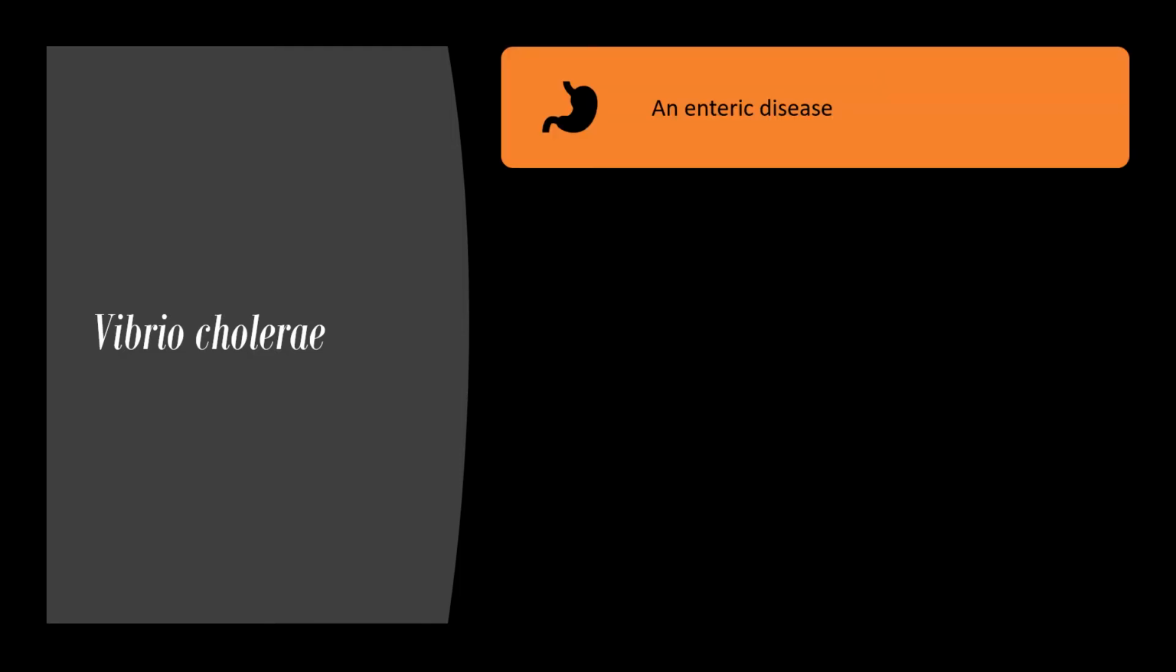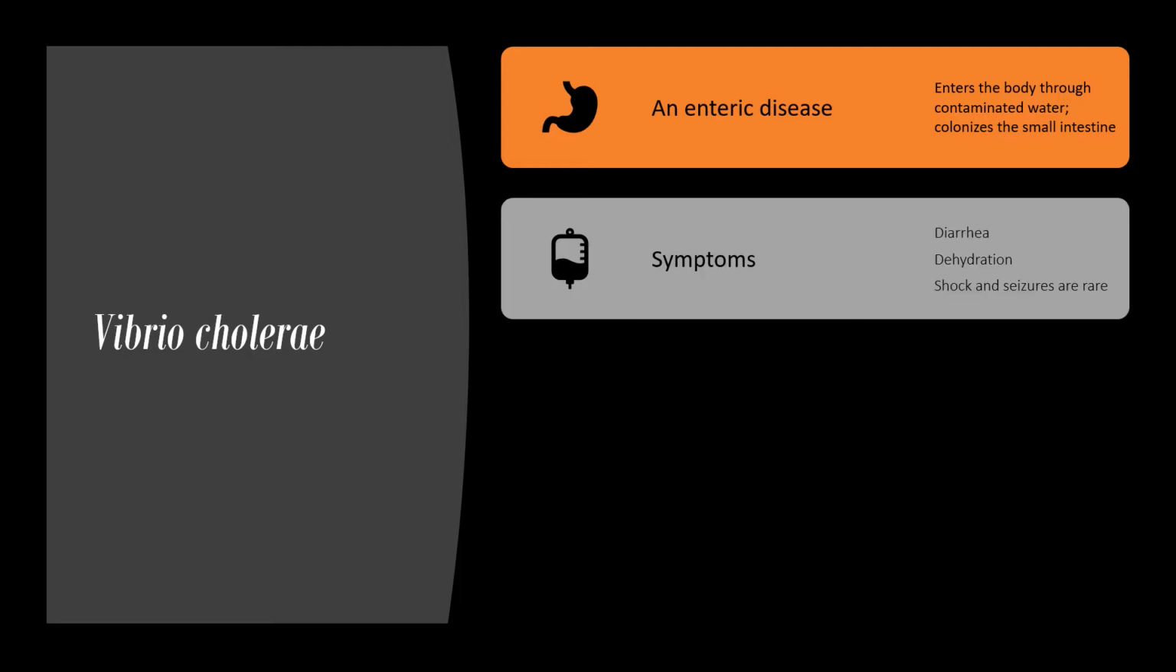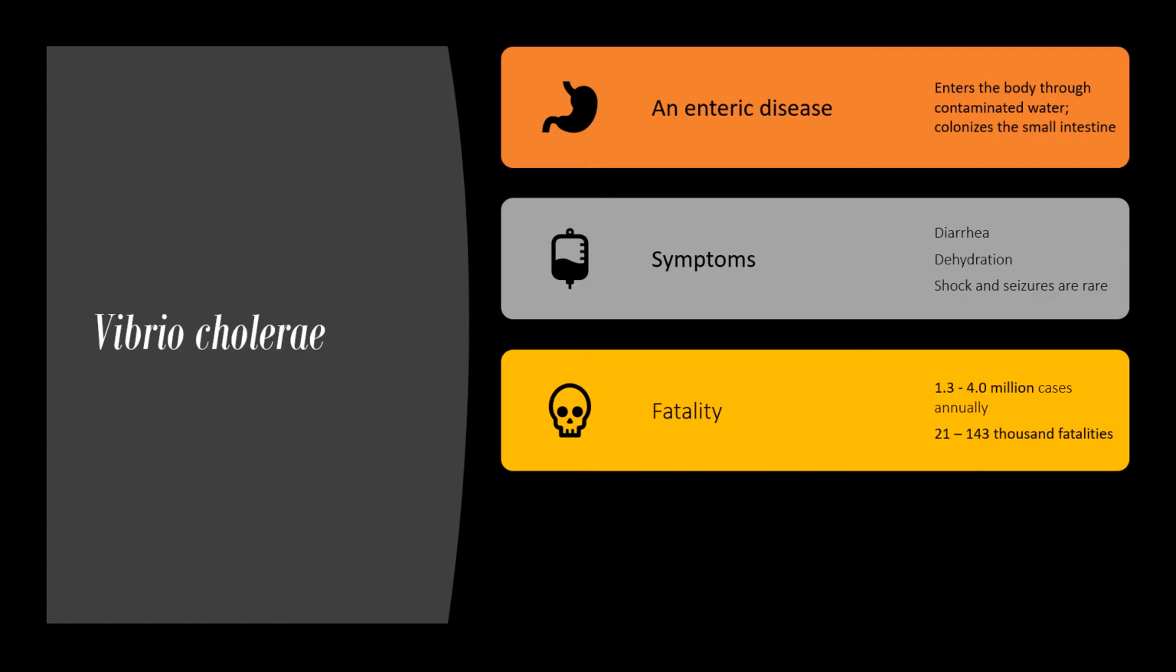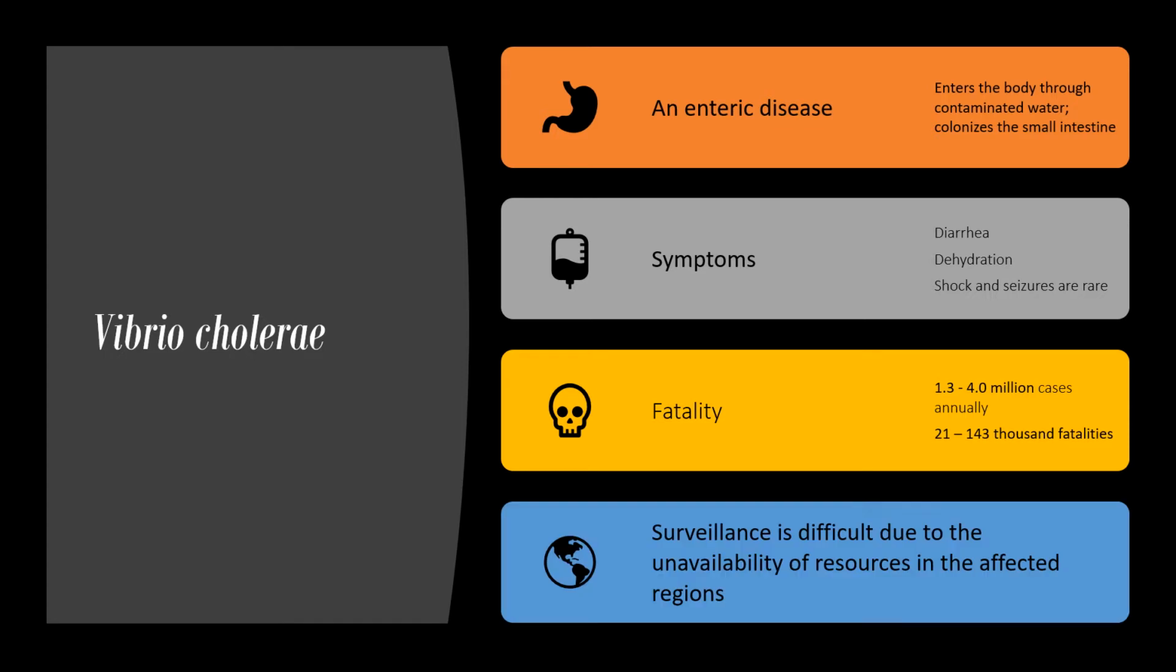Vibrio cholerae is a bacterium responsible for the disease cholera. It is an enteric disease, meaning it infects and colonizes the intestines. It spreads through contaminated water and can cause severe dehydration and diarrhea. If left untreated, within hours it can become fatal. About 140,000 people annually are reported to die every year out of the 4 million infected. However, since cholera mainly affects those in impoverished and developing countries, these numbers may be an underestimate.